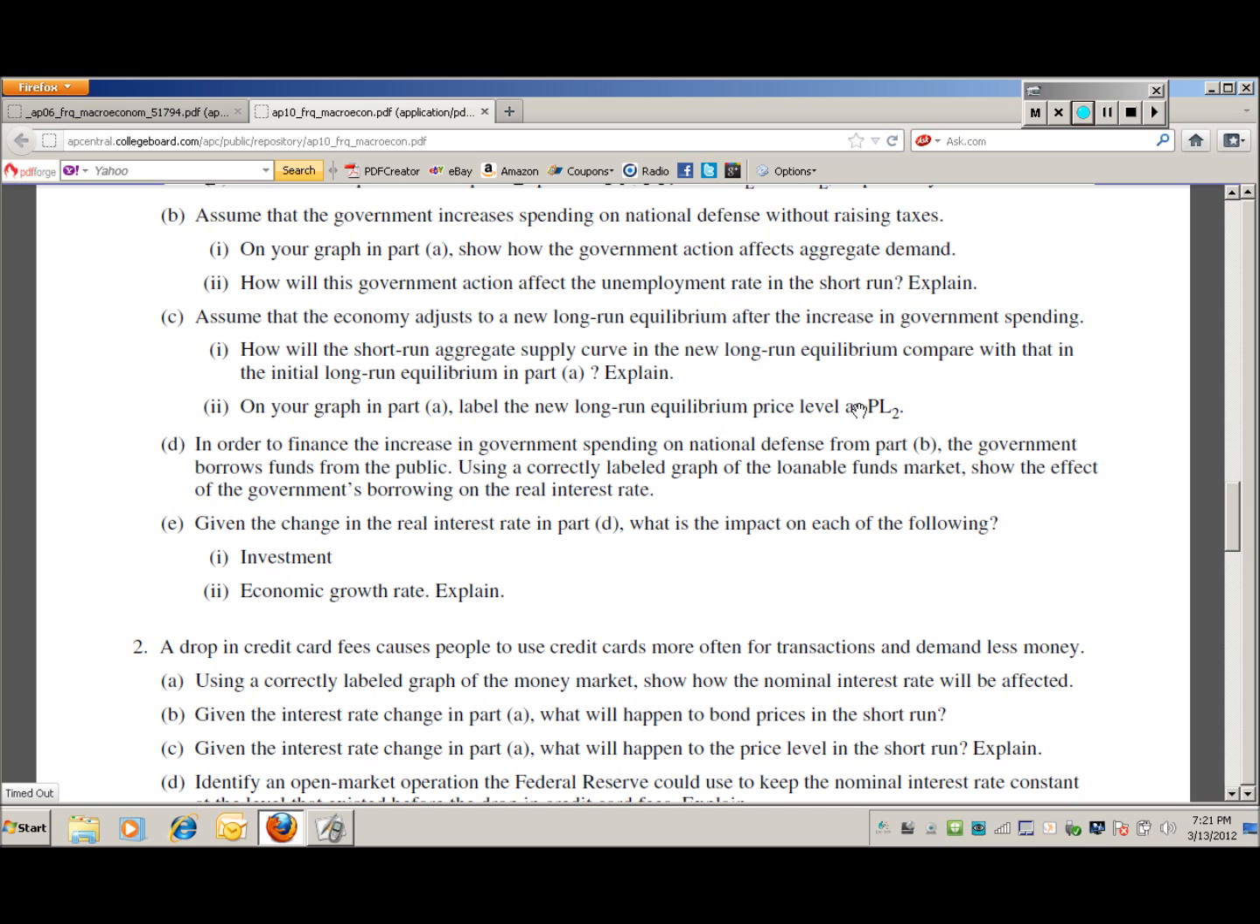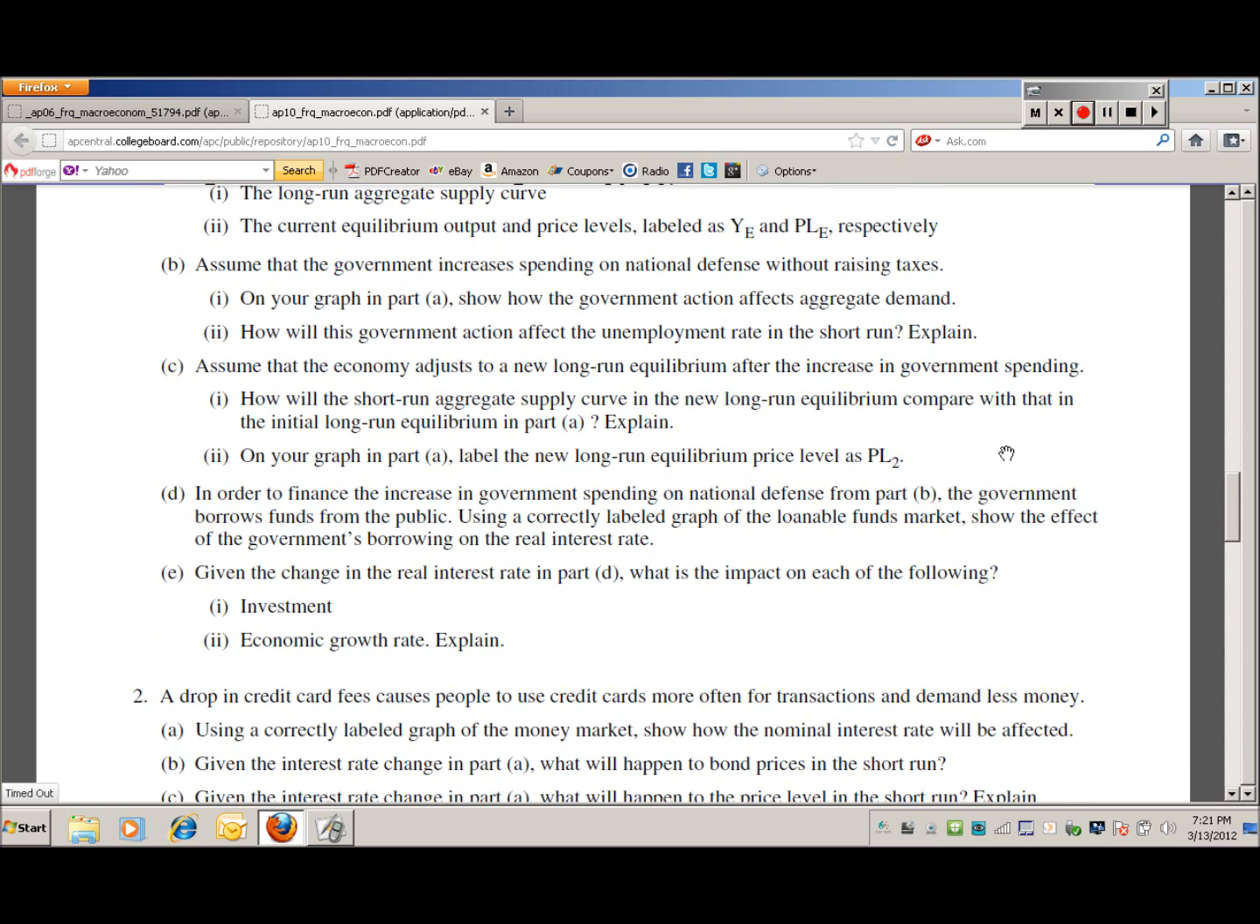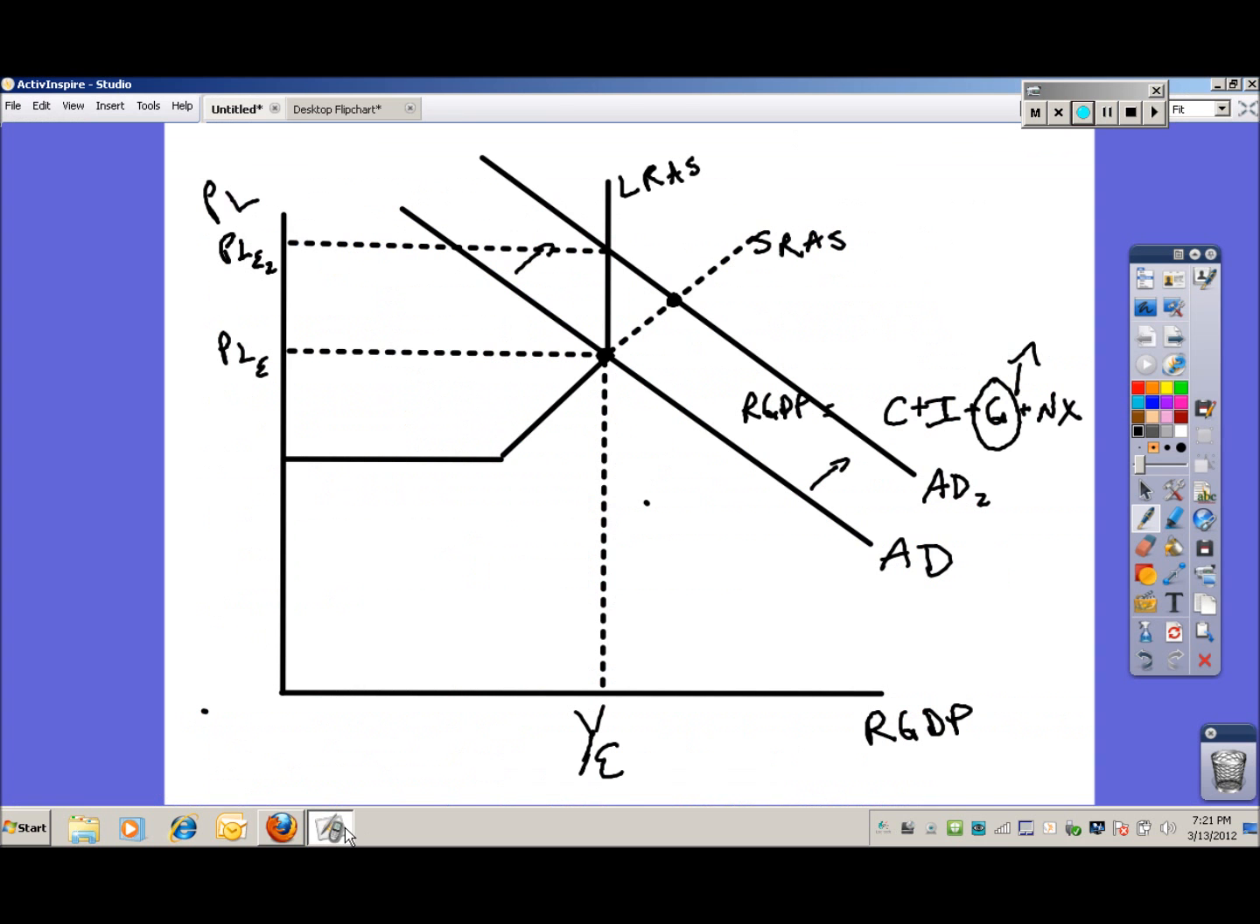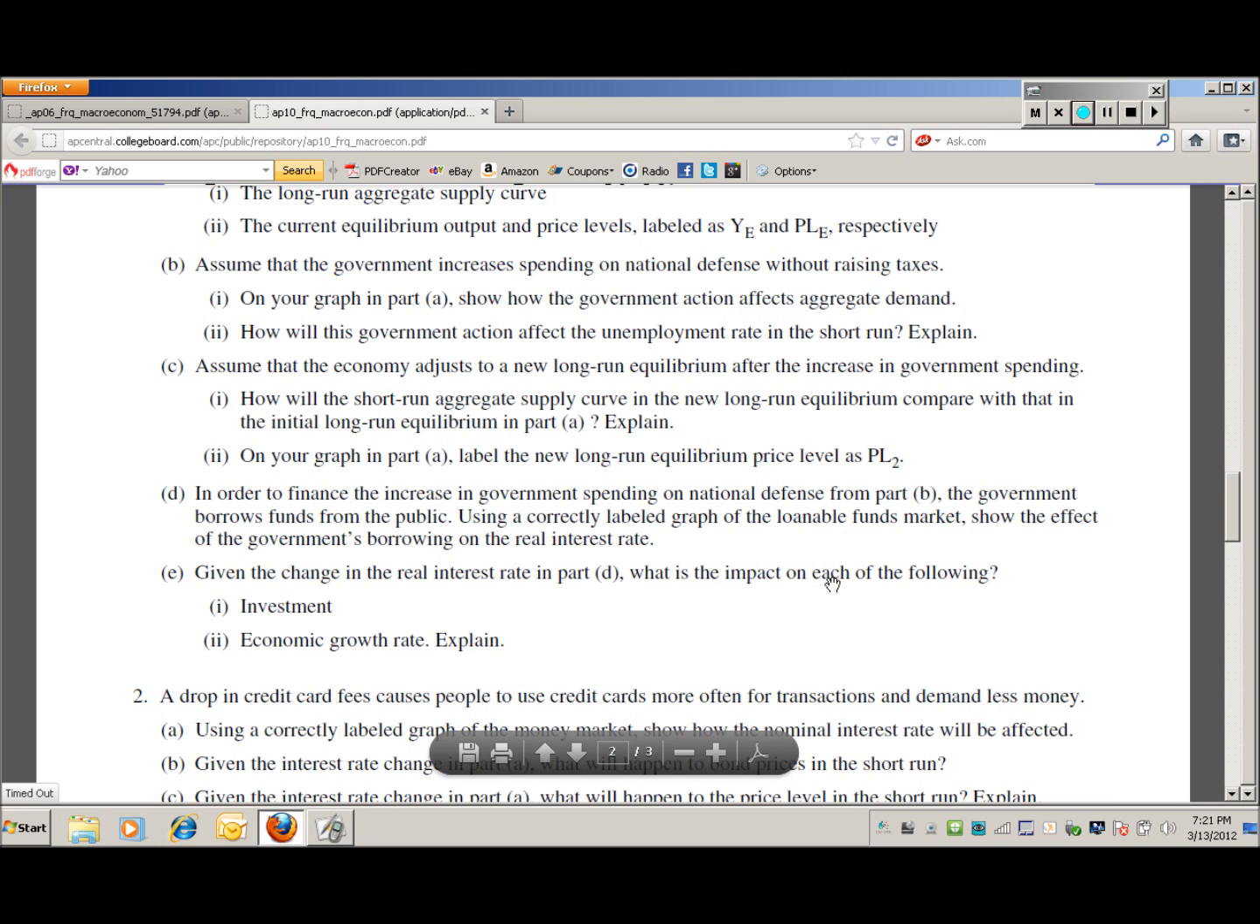Well, let's take a look at this. What did we arrive at? Assume that it adjusts to a new long-run equilibrium. So in the short run, remember, we increased employment to here. In the long run, what we have done is created a situation where we have raised our prices on the long run aggregate supply curve, our overall price level to PLE2, but we've remained at the same level of full employment. So how will the short run aggregate supply curve in the new long run equilibrium compare with that in the initial long run equilibrium in part A?